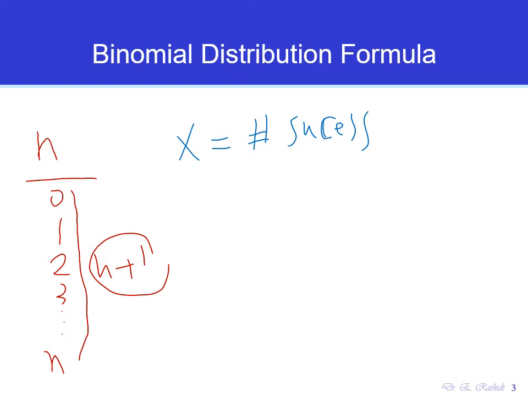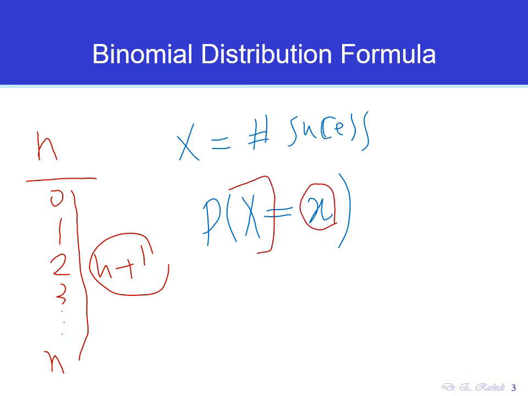For any specific value, we want to find the probability. What is the probability that we get a small x, which is just a value, x number of successes? So big X here is the random variable, and a small x is the value of the random variable.